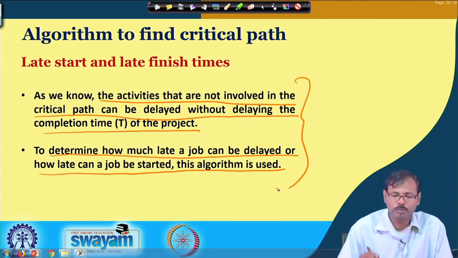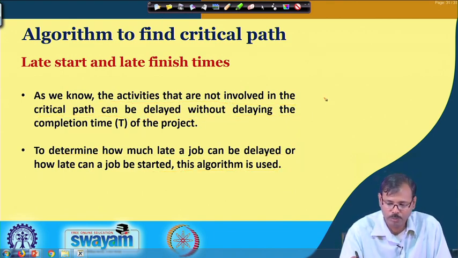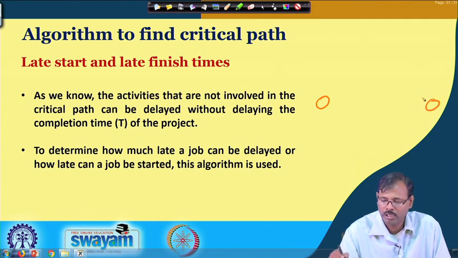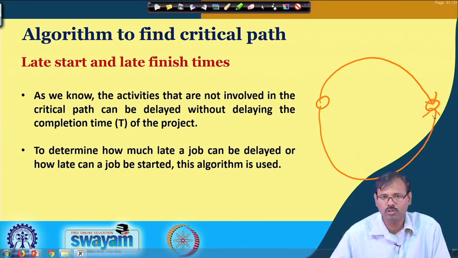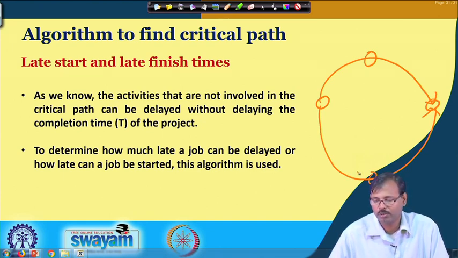That means, if you recall our previous consideration, where a person was going from San Francisco to California, and another person was taking another path from San Francisco to California, one person is having some stoppage here, another person is having some stoppage there.